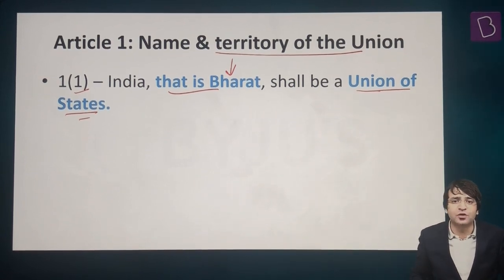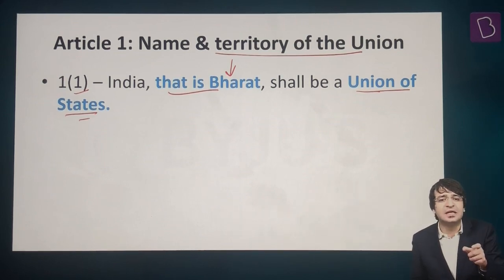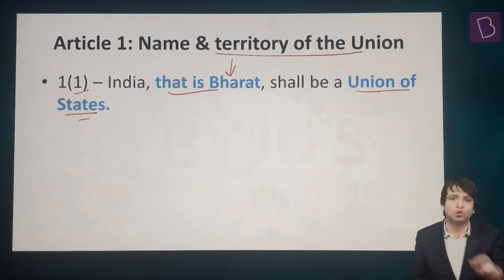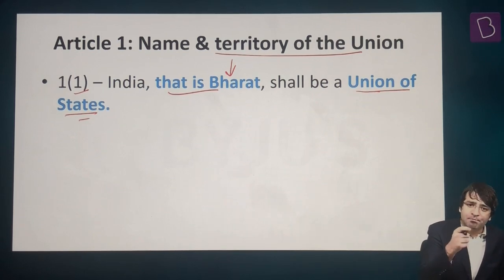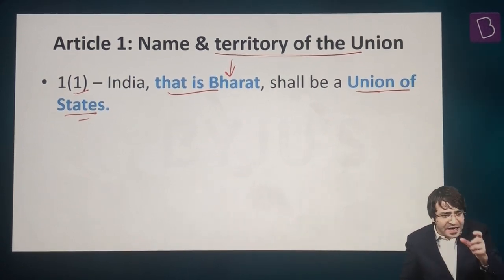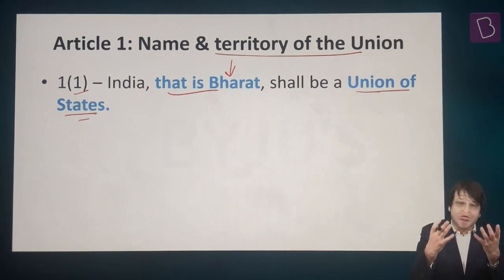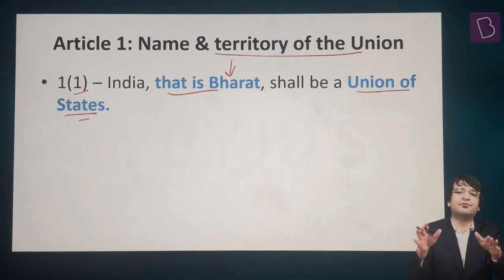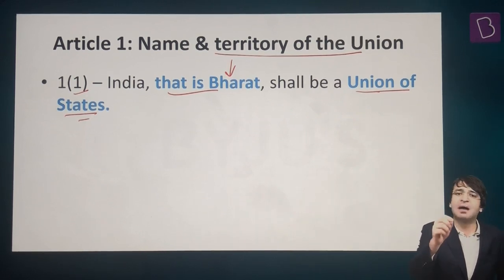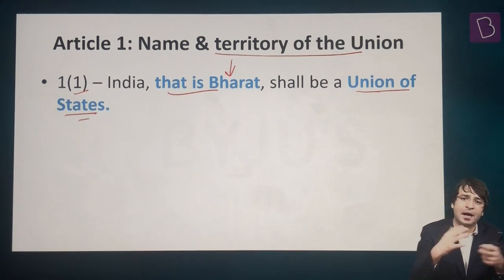Ultimately, the Supreme Court rejected this public interest litigation. The then Chief Justice of India said, "Don't come to us with these frivolous, emotional issues. Use the power of public interest litigation to fight corruption in society, to fight climate change in this country. So we are rejecting this public interest litigation." That means once and for all, the dust is settled, the matter is resolved. We have a dual name for this country, India, that is Bharat.